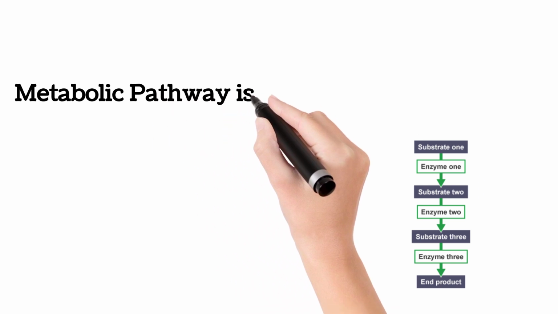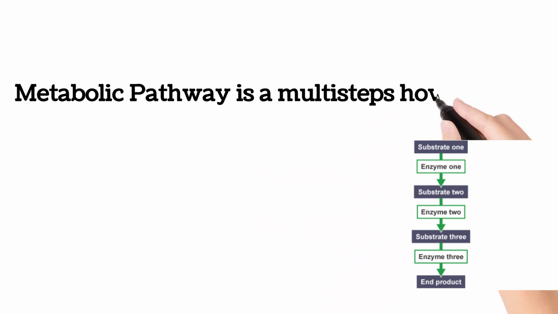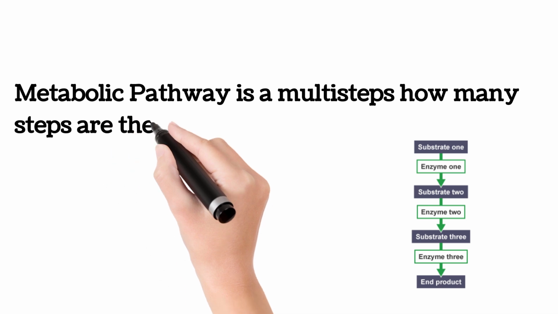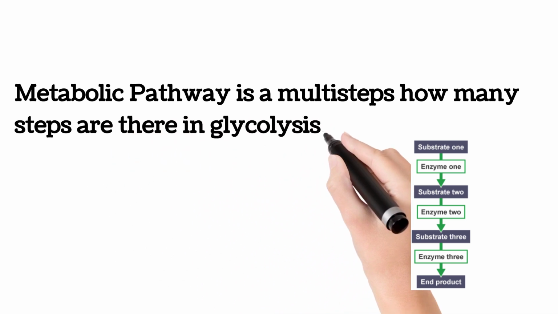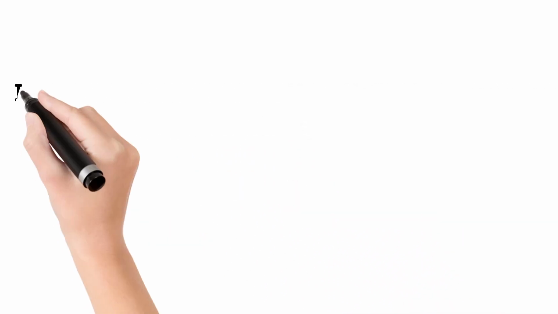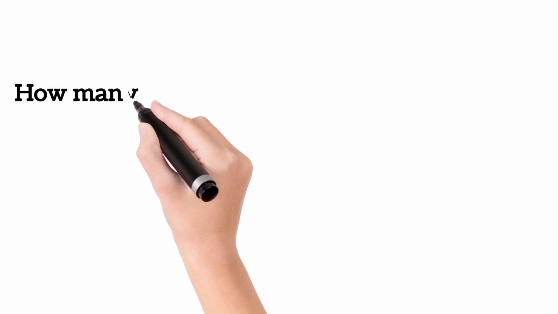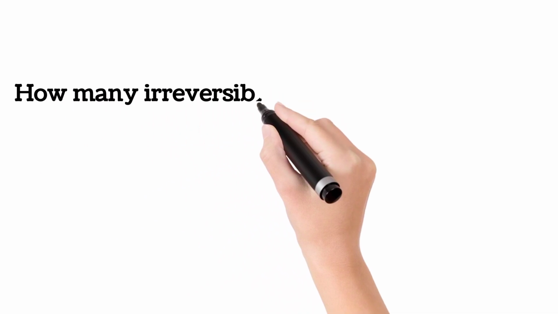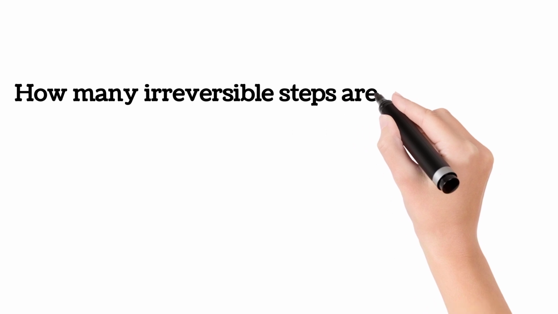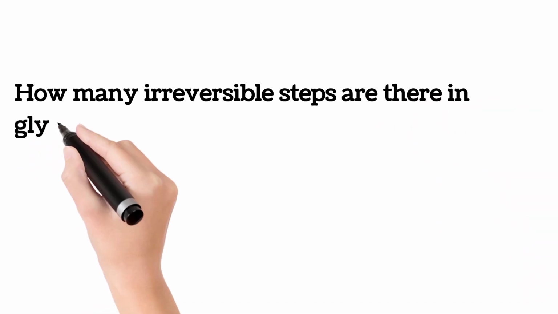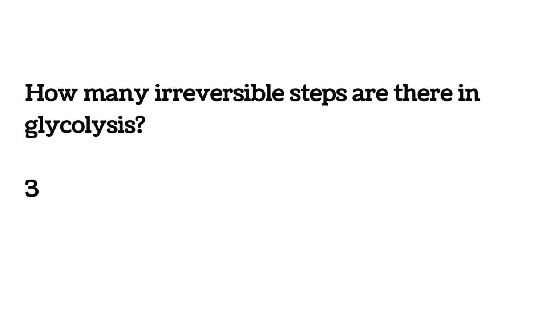a metabolic pathway is multi-step. How many steps are there in glycolysis? So in glycolysis we have 10 steps. How many irreversible steps are there in glycolysis? 3.